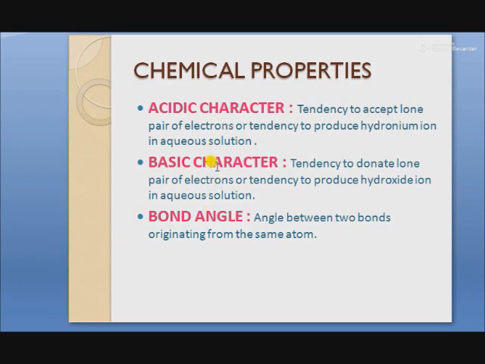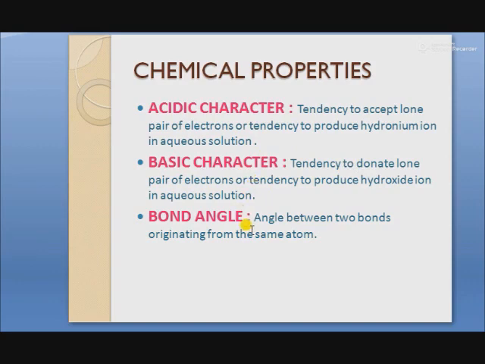Next is the basic character. What do you mean by the basic character? Basic character is the tendency to donate lone pair of electrons or tendency to produce hydroxide ions in the aqueous solution. For example, metal hydroxides like magnesium hydroxide, sodium hydroxide, they produce hydroxide ions in the aqueous solution. And like ammonia, which has a tendency to donate its lone pair of electrons, it means it shows the basic character.